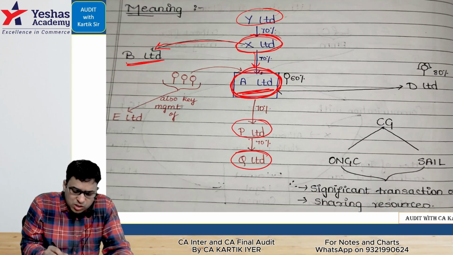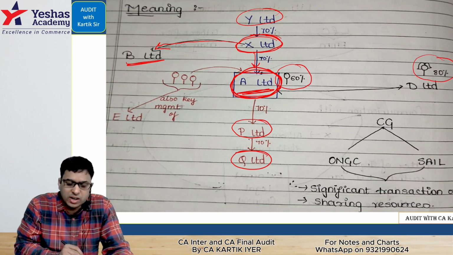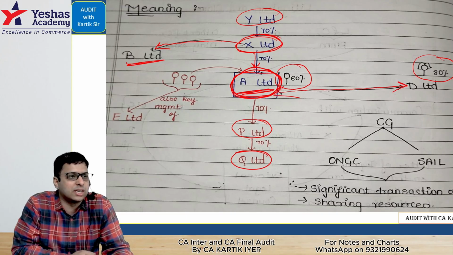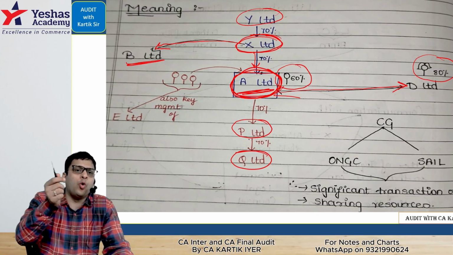If Mukesh Ambani ji holds 60% of A Limited, Neeta Ambani ji holds 80% of D Limited, then A Limited and D Limited become related parties. They become related parties of each other because the owners are related.